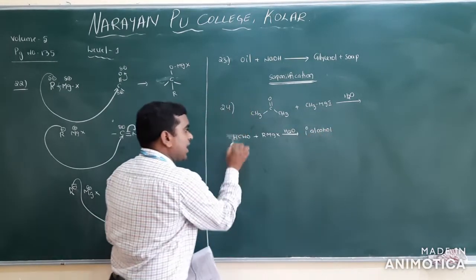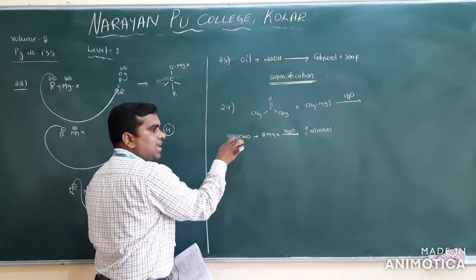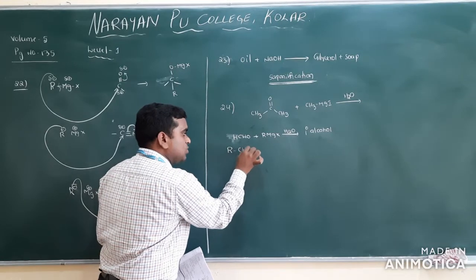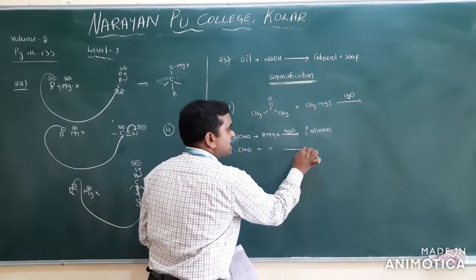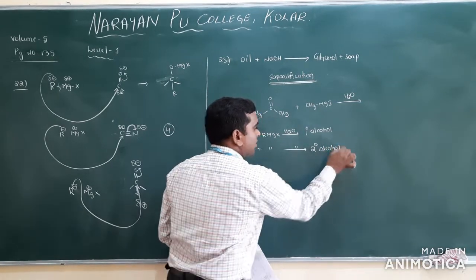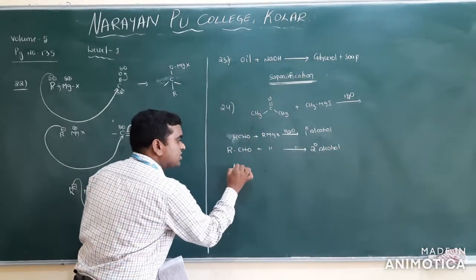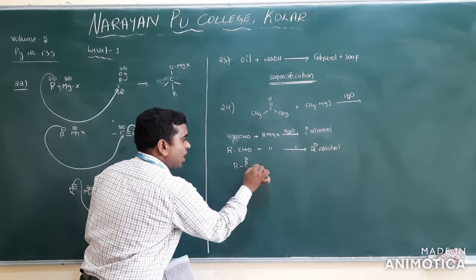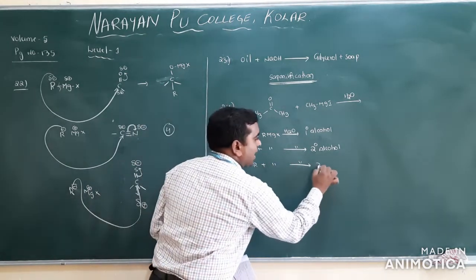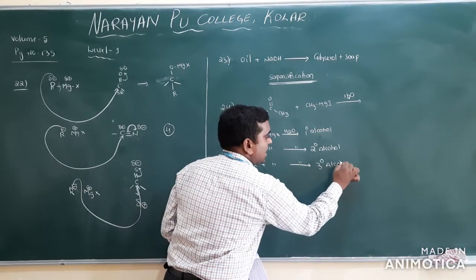Any aldehyde other than formaldehyde, RCHO plus RMgX followed by hydrolysis, gives a secondary alcohol. Clear? And next, ketones: RCOR with Grignard reagent and hydrolysis gives a tertiary alcohol.